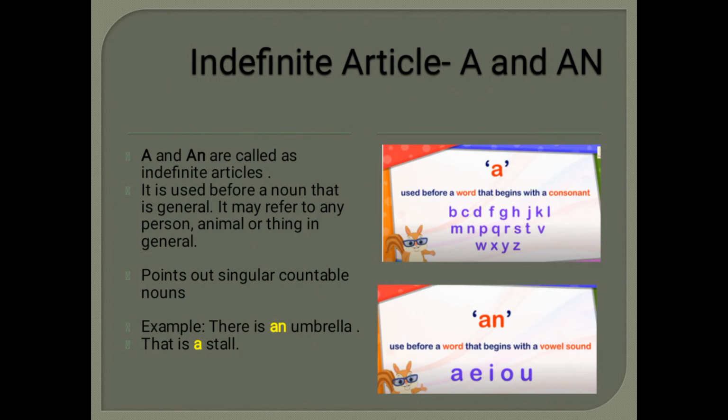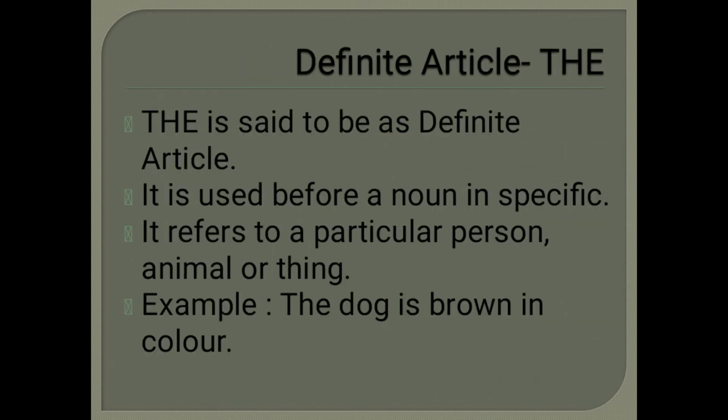Example, there is an umbrella. So, here we have used an. Why? Because umbrella, U, starts with a vowel sound, right? So, an should be used here. Next, a stall. In this sentence, the word begins with a consonant. Yes. So, we have used a as the indefinite article.